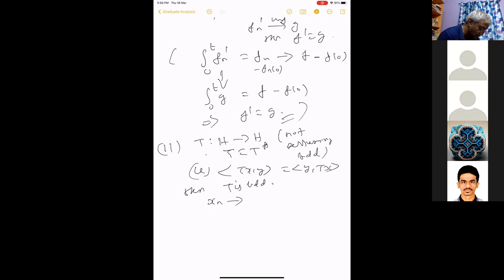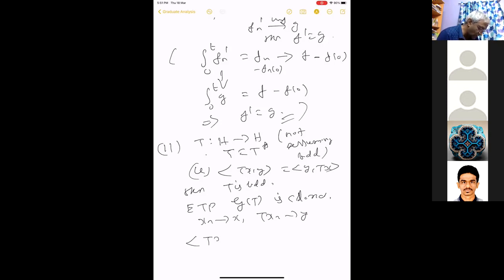So suppose xn converges to x. I have to prove that it's a closed graph, that the graph of T is closed. You want to prove T is bounded, so it is enough to prove the graph of T is closed. So suppose xn converges to x and Txn converges to y. We have to prove that y equals Tx.